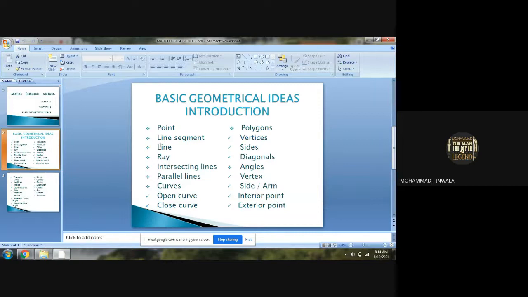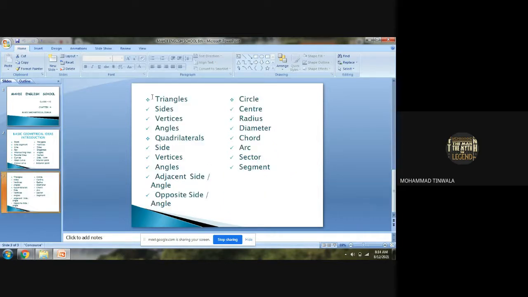First, we studied point, line segment, line, rays, intersecting lines, parallel lines, then curves. In curves, we studied open curves, closed curves. We studied polygons, in that vertices, sides, and diagonals. Then we studied angles. In angles, vertex, side arms, and interior point, exterior point, right? Then we studied triangles. In triangles we studied sides, vertices and angles.